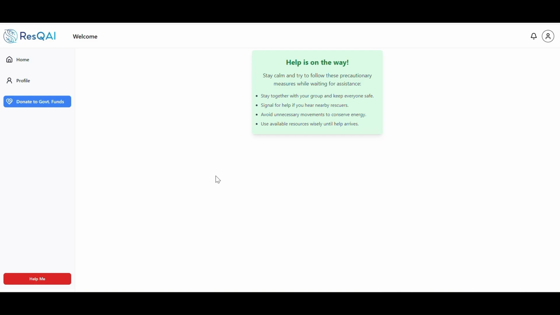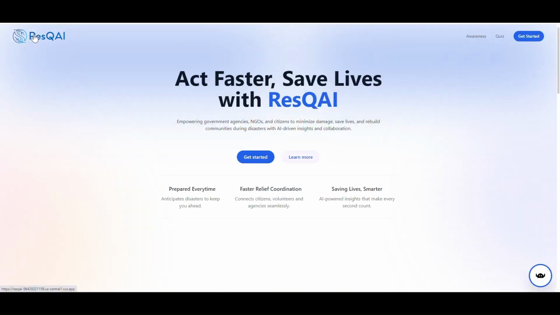Additionally, ResQAI offers an opportunity for citizens to apply as volunteers. Through the Citizen Dashboard, ResQAI transforms passive spectators into active participants. Join us in creating a future where disaster no longer means devastation, but a united effort to rebuild, recover, and save lives. Thank you to the Hack2Skill community and Google community for providing Team Code Blooded with this incredible opportunity.